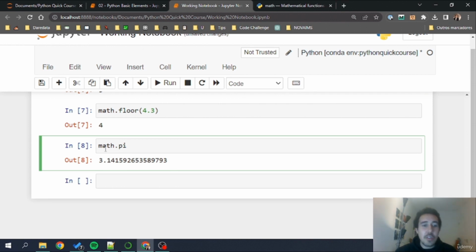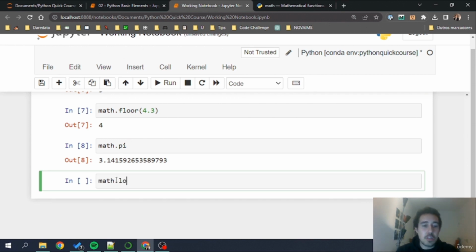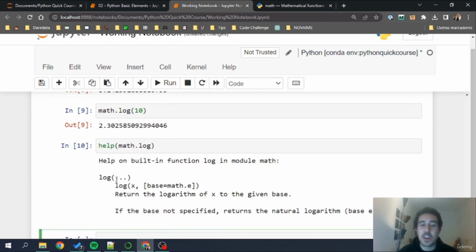We also have other functions, for example, math.log that we can call. Now, something that you may be wondering, if you are aware of how the logarithm works, is what is the base that this logarithm is using? We can check any function documentation, at least the more famous ones that we can use with libraries, using help. So I'm going to pass help math.log. This will give me documentation for the logarithm function that comes from the math library.